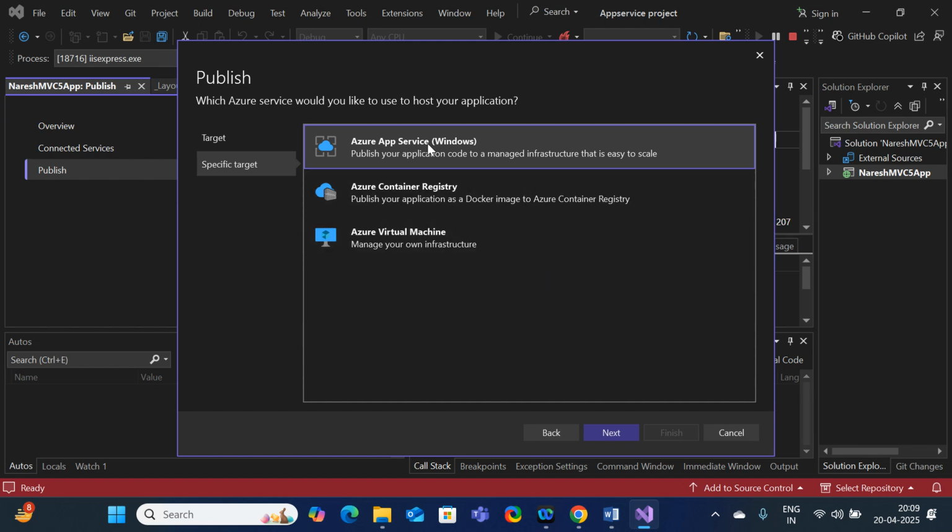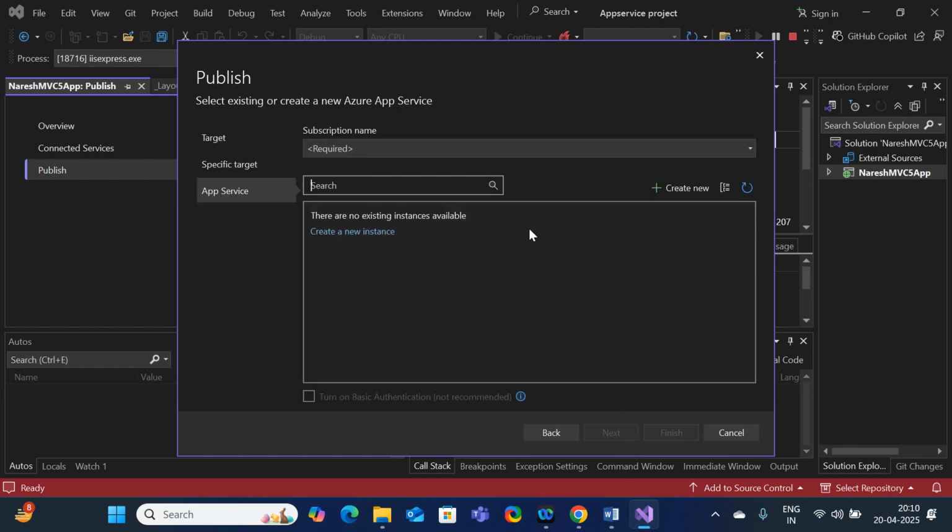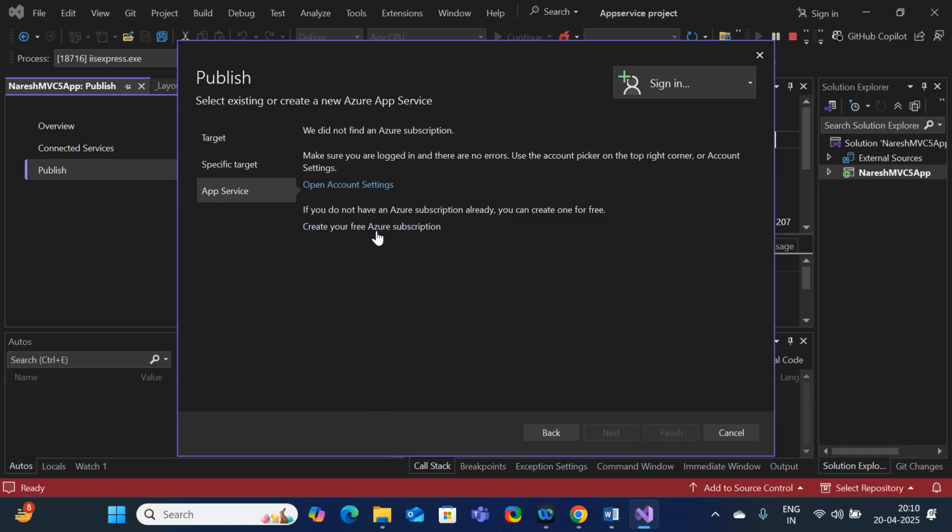Here my requirement is that I just want to host my application over Azure App Services. It is one of the PaaS services. Here click on Azure App Service, click on next. Then it is asking, okay, you are saying app service, in which account do I want to install the app service? For that purpose, we need to sign in. Just click on sign in.